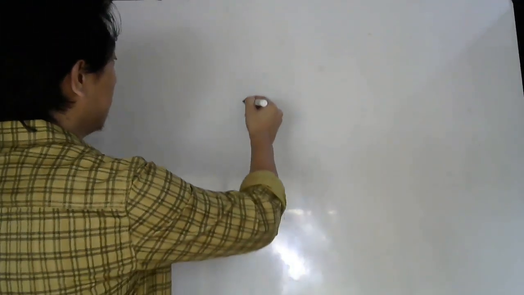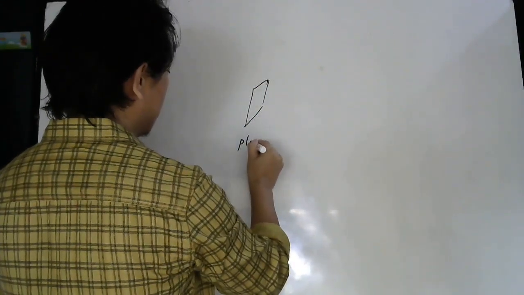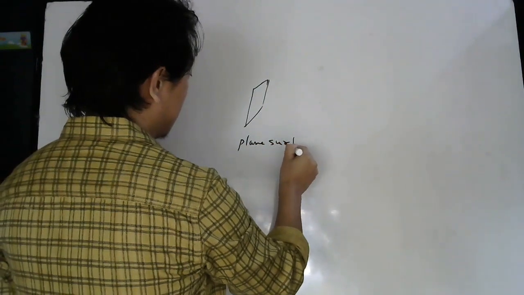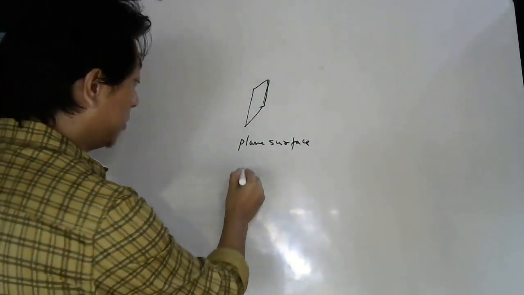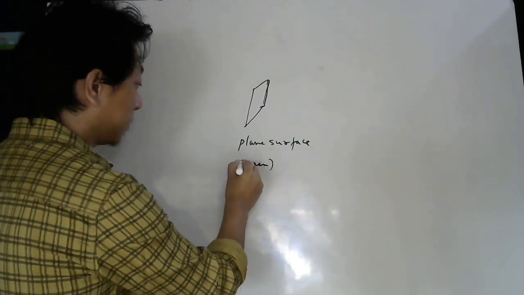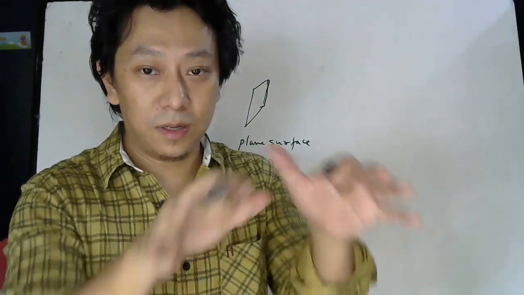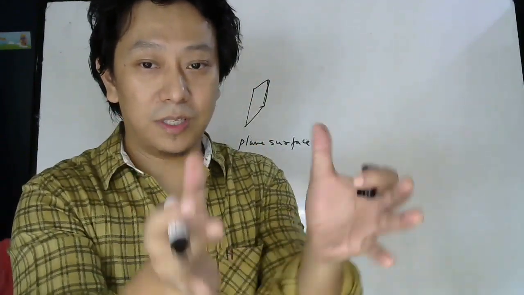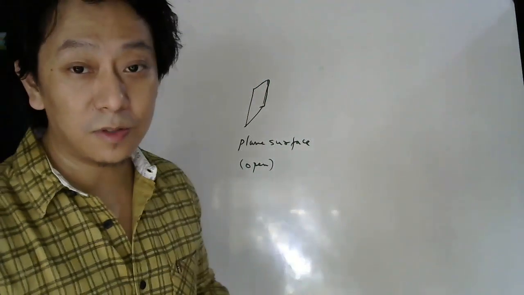But there is a slight confusion. Suppose I take a plane surface. Is it open or closed? It is open, no? A closed surface should be closed on itself like this, or it could be a cube also. So this is a plane surface which is open.